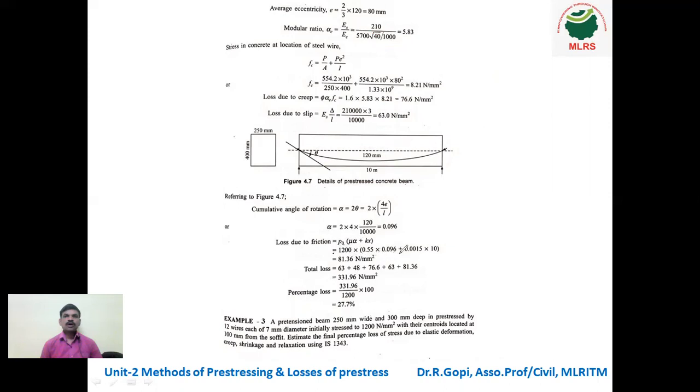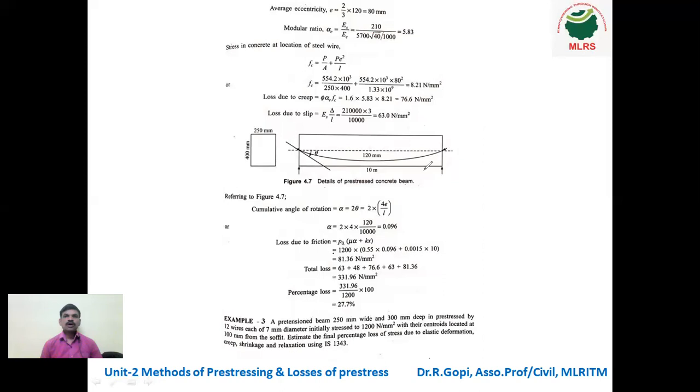And alpha is the cumulative angle, which is 2 theta, equal to 2 into 4e by L. So 2 into 4, 8 into E, which is 120, and L is 10,000, which equals 0.096. Plus K, also given in the question, 0.0015 into X value.